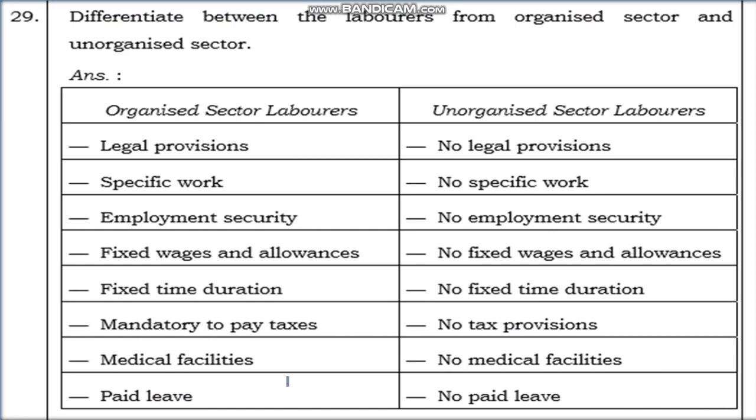You should write it very easily: whatever you write for the organized, for the unorganized you should write the opposite. Like if there is employment security, there is no employment security. If there is a fixed wage, there is no fixed wage. Whatever you write on one side, you should write against that only for the unorganized sector. Okay, it is about the difference between labors from organized and unorganized sector. It is also one of the most expected questions in the exam, so you should be prepared properly. Okay, now let's move on to the next question, students.